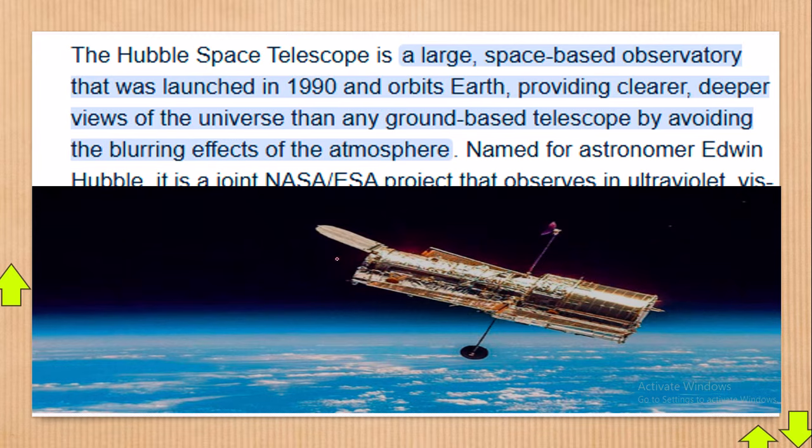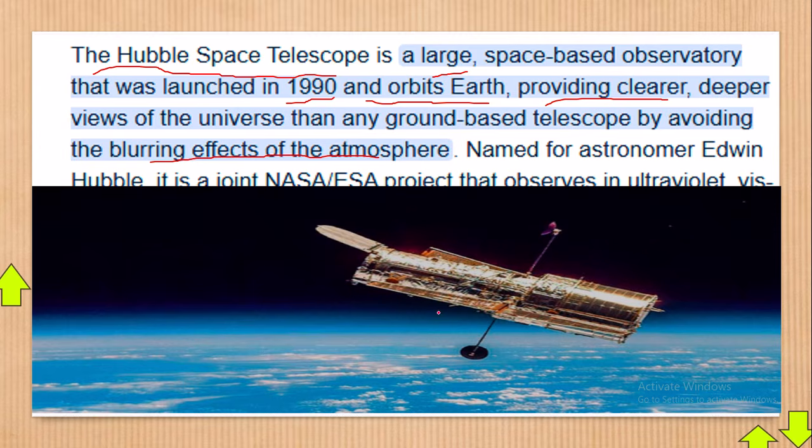Of course, you know that as our culture, we always go pictorial first of all. The Hubble Space Telescope is a large space-based observatory that was launched in 1990. Yeah, by the way, that's when it was launched, and it orbits the Earth. Orbits means moving around the Earth, providing clear, deeper views of the universe than any ground-based telescope by avoiding blurring effects of the atmosphere.